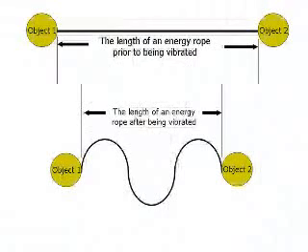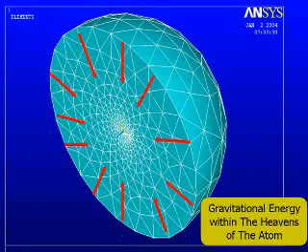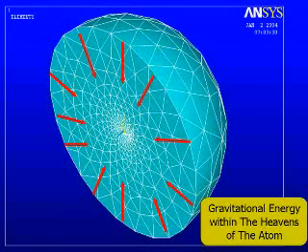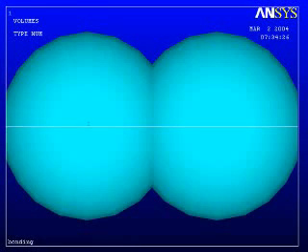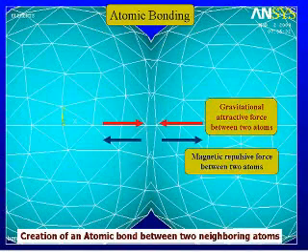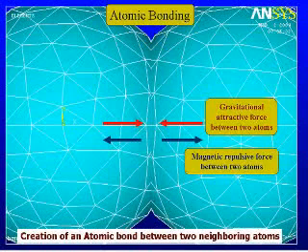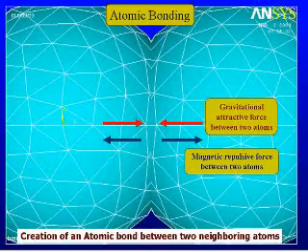So since Allah God teaches us that there are energy ropes within the heavens of the atom, this means that the nucleus will be on one side of these ropes, and on the other side will be the object that is brought in close proximity to the atom. So if we bring two atoms in close proximity to each other, then the ropes of one atom will be attached to the ropes of the other atom, and thus the two nuclei will have ropes attached to them. So this explains atomic bonding.